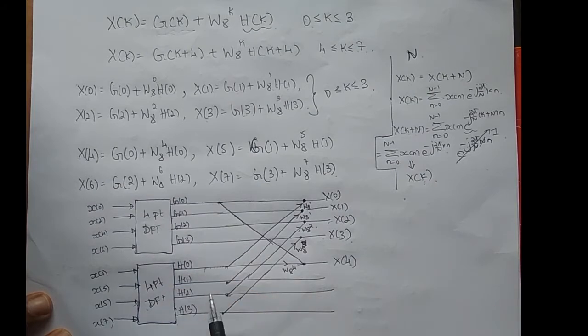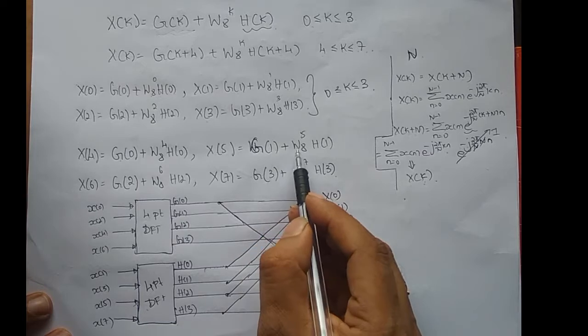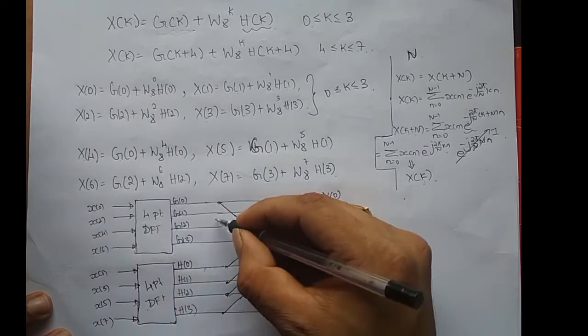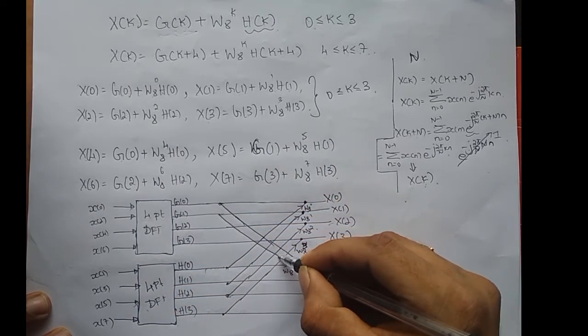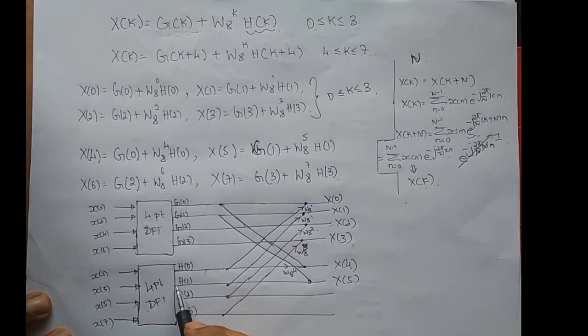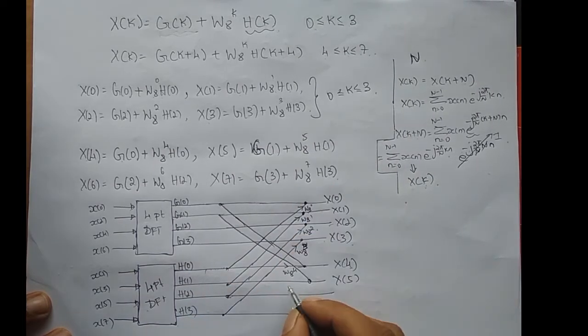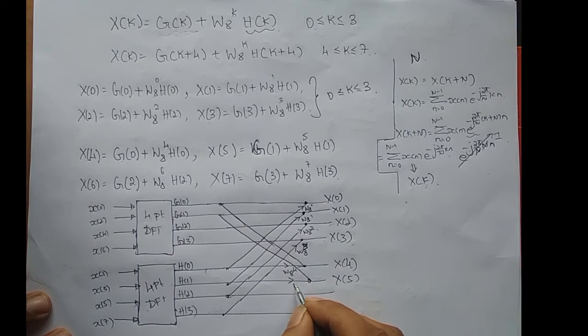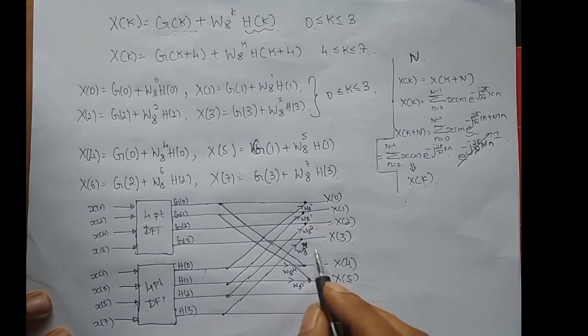Okay, now x of 5. What is x of 5? g of 1 plus w8 power 5 times h of 1. So I have g of 1 here, and h of 1 scaled by w8 power 5. So this is my h of 1, which is scaled by w8 power 5, which gives x of 5.